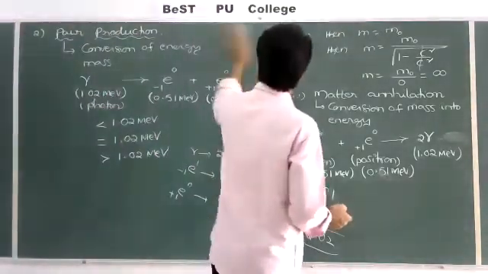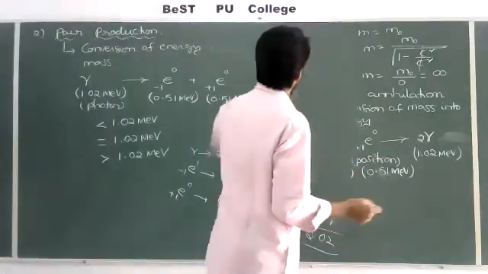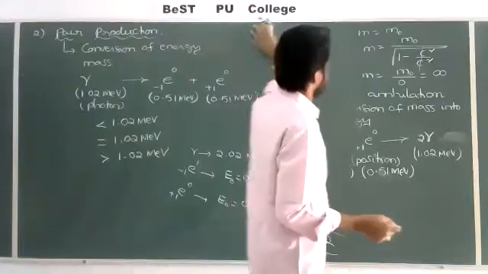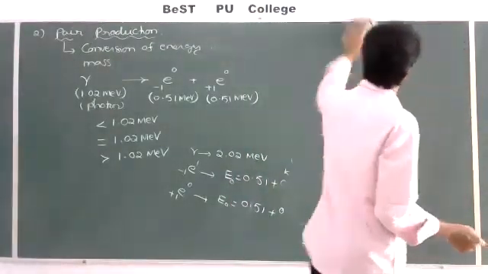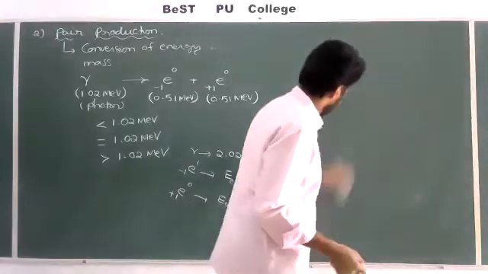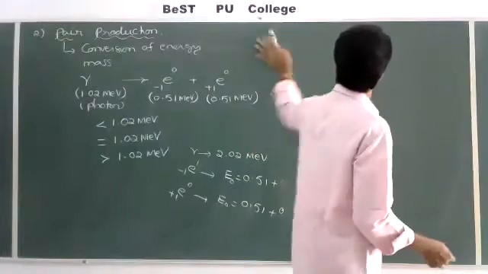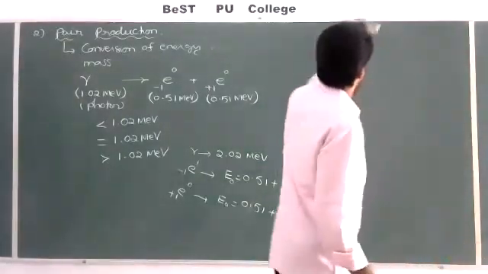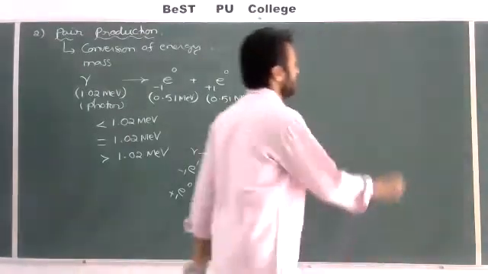And I'll give one example. If you convert a small mass, how much energy can we obtain? So I want to convert some mass into energy, then how much energy will be obtained?